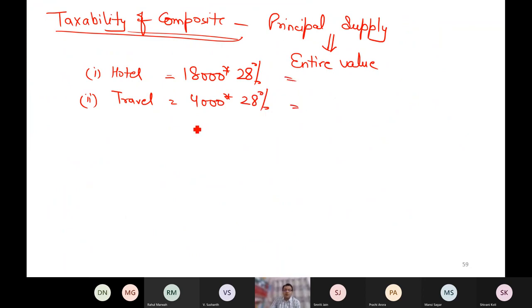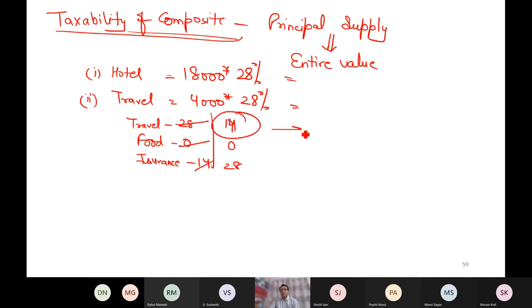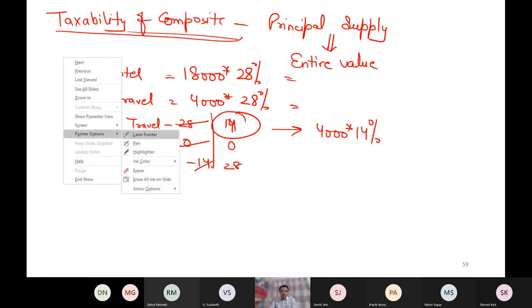That's it. Now, if in the same example, I assume that traveling is 28, food nil, and insurance 14. Suppose I make a change. I say that traveling is 14, food 0, insurance 28. Still, it doesn't mean that I will charge 28%. I will charge 14% then. So whatever is the tax rate on principal supply, that rate is applicable on the entire value. Then I would have charged 14%. I hope the point is clear.